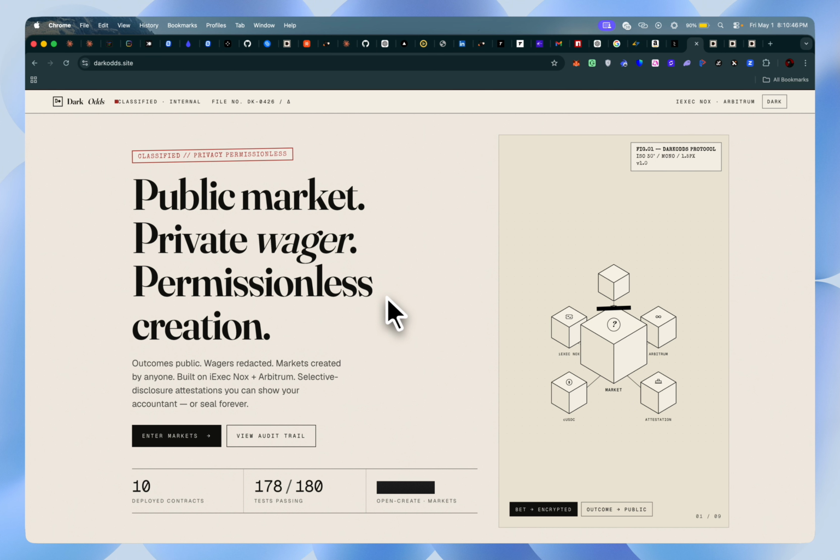Alright, we are building DarkOdds, which is a public market with a private wager and permissionless creation. The equation is built on iExec, Nox, and Arbitrum. The outcomes and the odds stay public. Your bet sizes stay sealed. Anyone can deploy a market on anything.